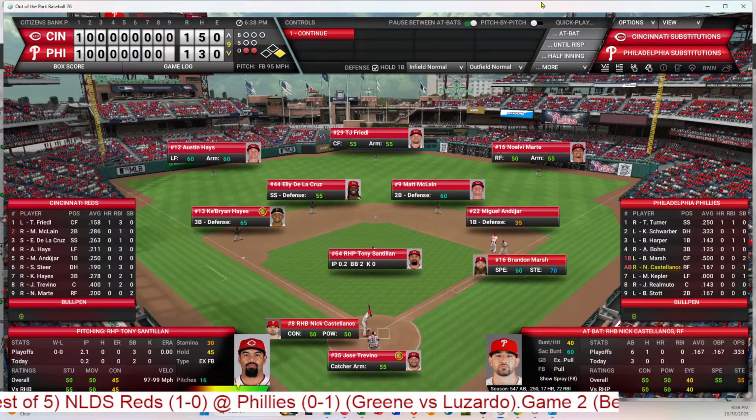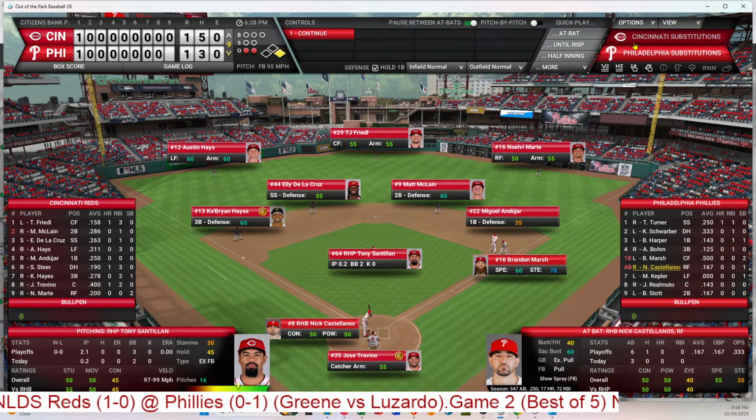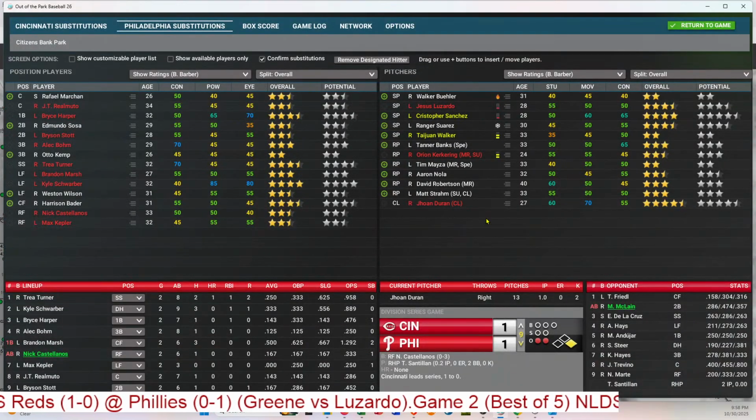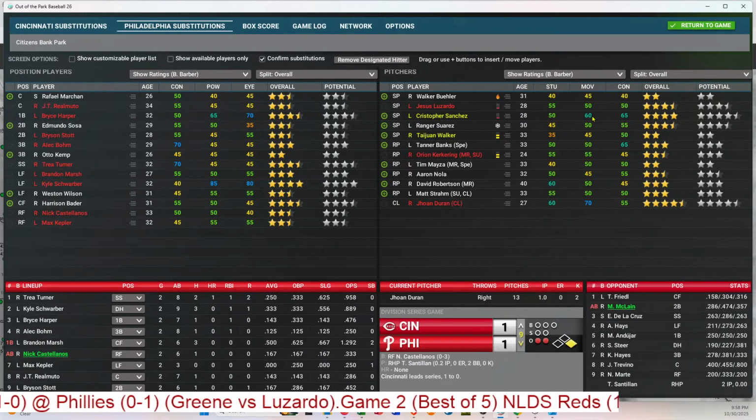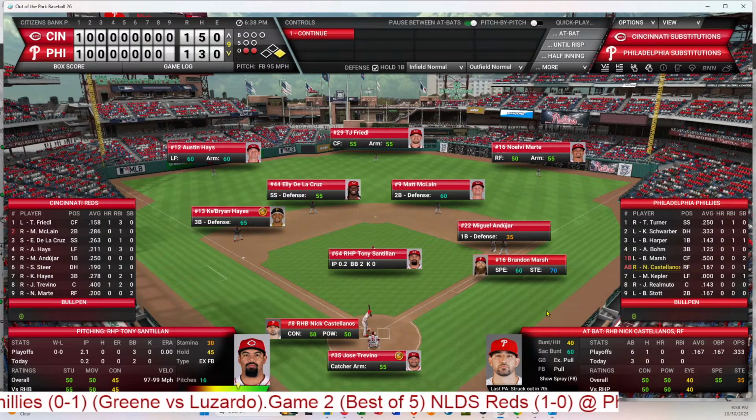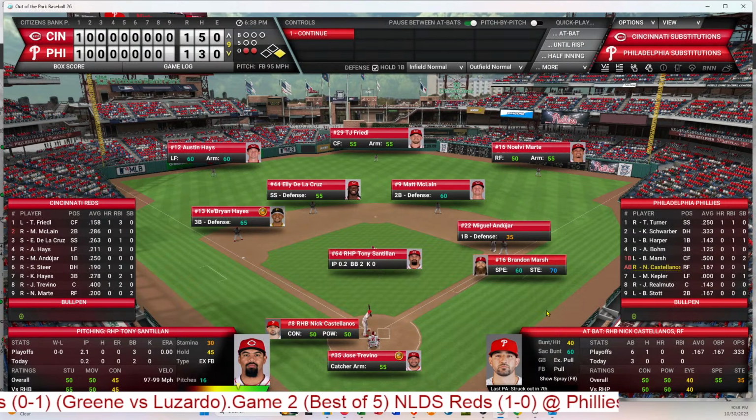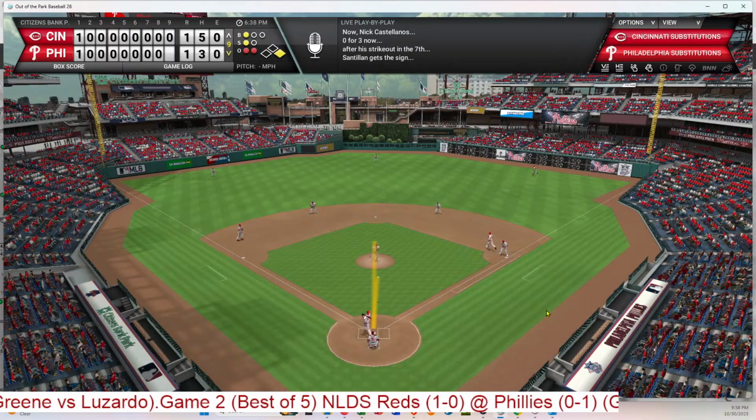Nick Castellanos will step in. He's 0 for 3. Don't know. Let's see what we got. No, we really don't have much. So we'll leave him in. So Castellanos to bat with Marsh at first, a stolen base threat if they so choose. 1 ball, 1 strike. No, Marsh did not move.